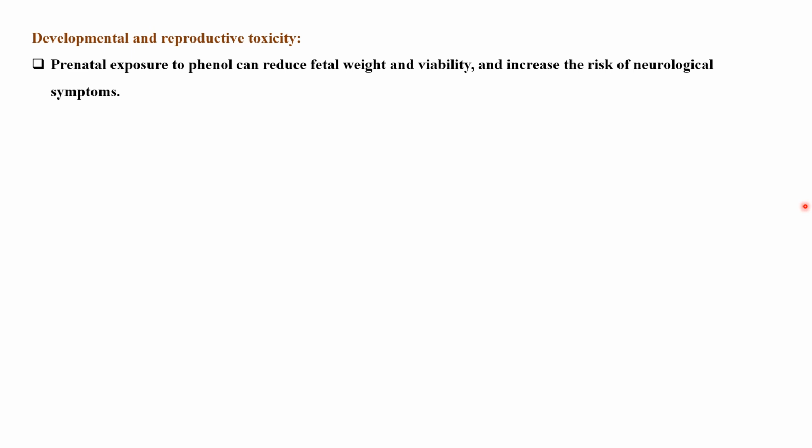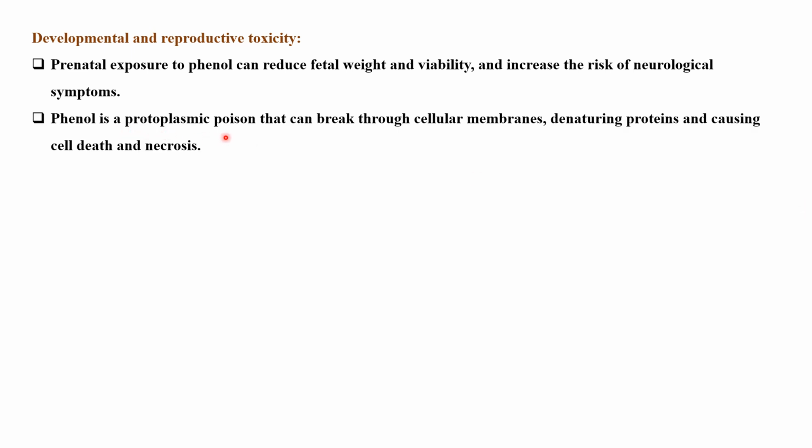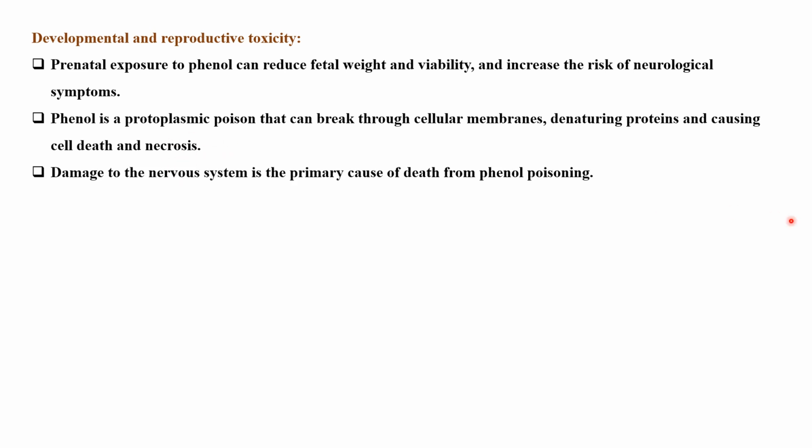Neurological symptoms are there. Phenol is a protoplasmic poison. Means if you look at a typical cell structure, you will have nucleus, cytoplasm, protoplasm. So it is going and affecting protoplasm in the cells, a protoplasmic poison that can break through cellular membranes. It will rupture the cell layer, denaturing proteins and causing cell death and necrosis. So there is direct necrosis of the cell taking place. Damage to the nervous system is the primary cause of death from phenol poisoning.